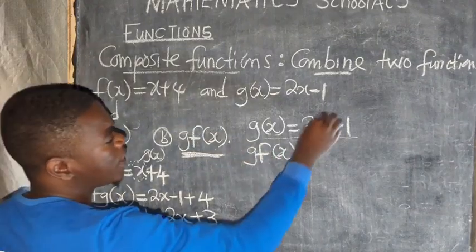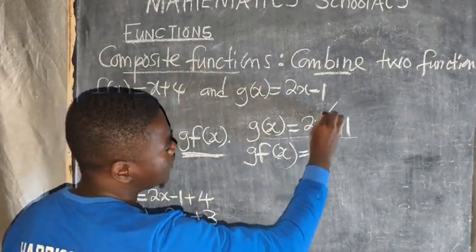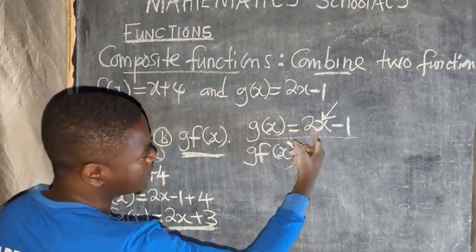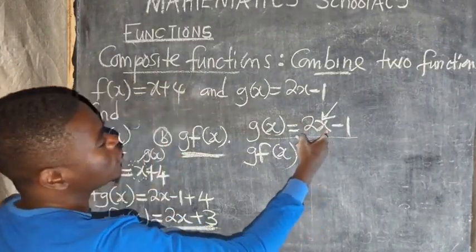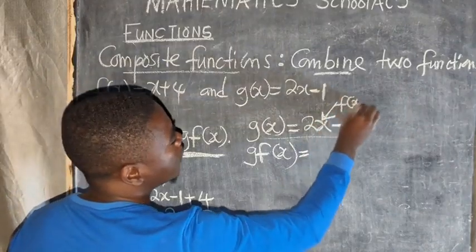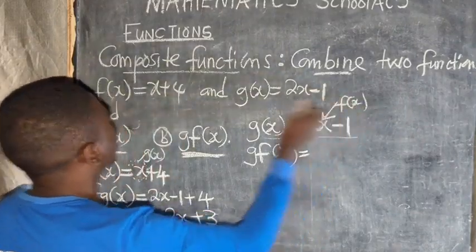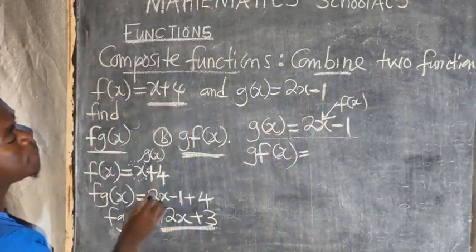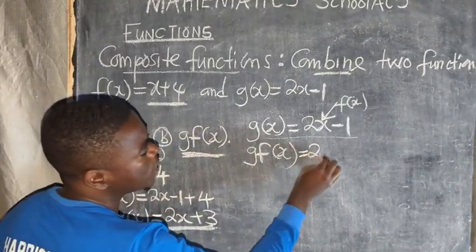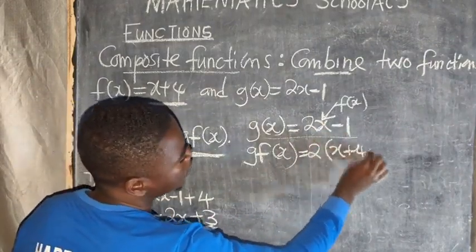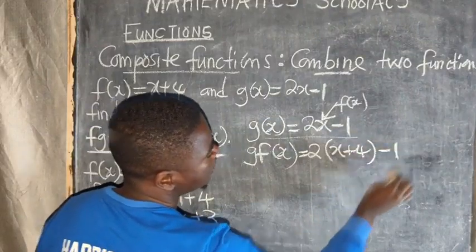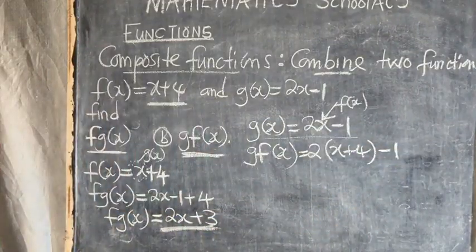This is to say, just on this part where there is x, the 2 will be maintained. Just on this part where there is x, this is where I'm going to put the function f of x. So f of x is equal to x plus 4. So I'm going to have 2, then on this part x, that's where I'm going to put x plus 4. Then I say minus 1. This is what I'm going to do.